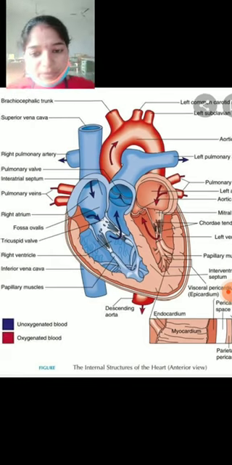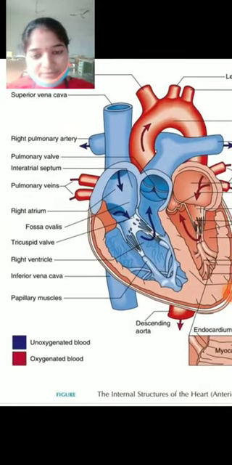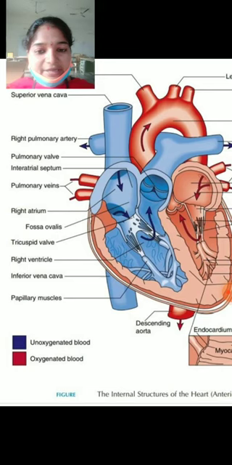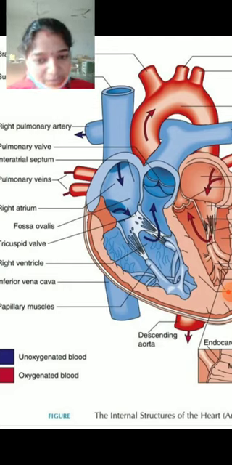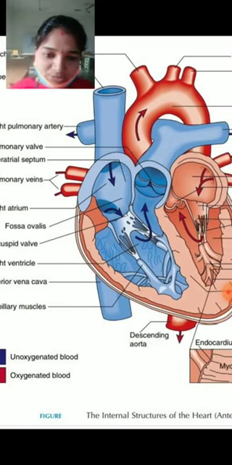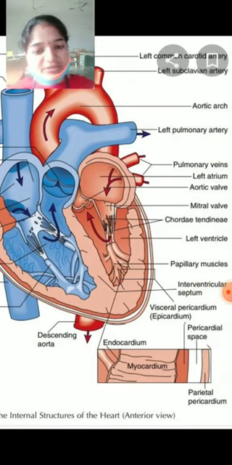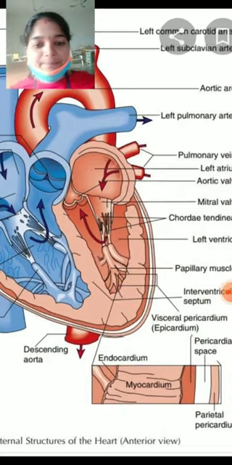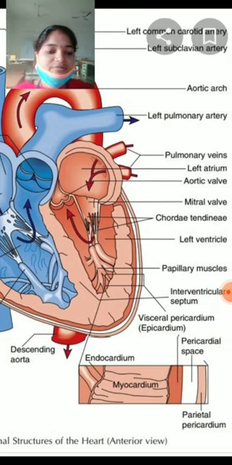The bicuspid valve supplies 2 muscular flaps.